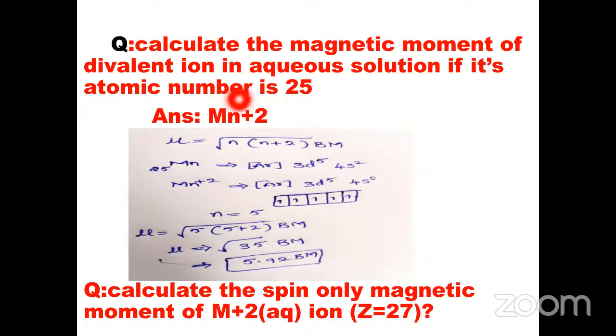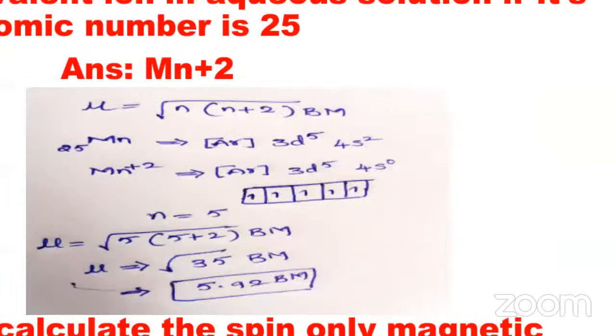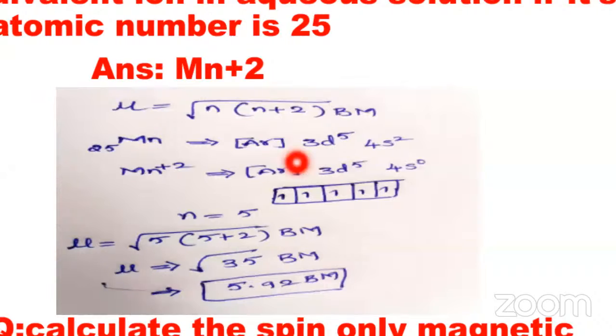Manganese is given, but here it is a divalent ion. Divalent is nothing but it lost its 2 electrons. So from this question, it is the Mn+2 ion. Then how do we calculate the magnetic moment of this Mn+2 ion? As usual, first of all you write the formula: magnetic moment mu is equal to square root of n into n plus 2 Bohr magnetons.